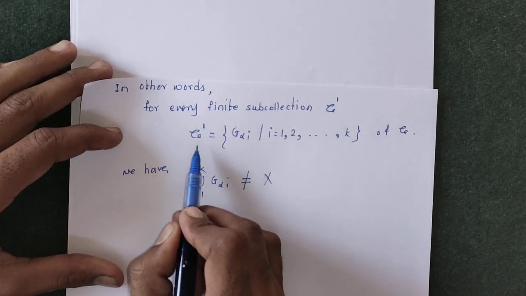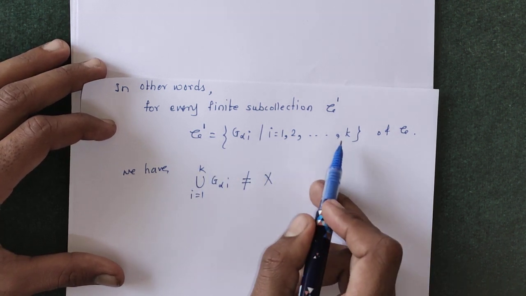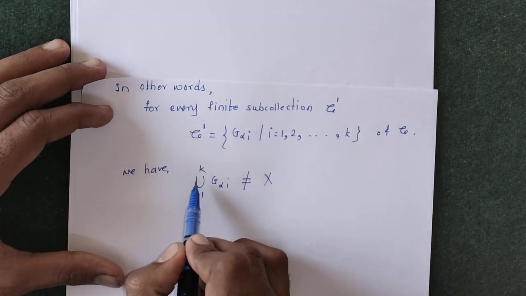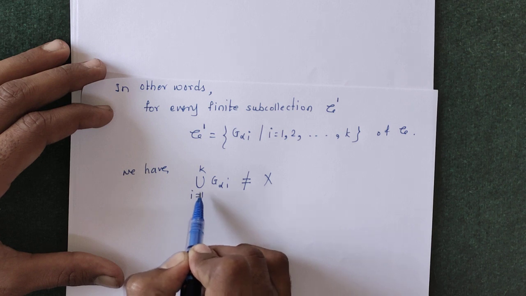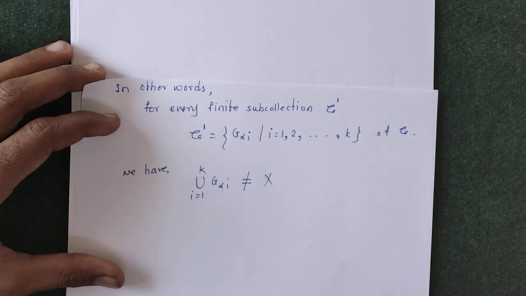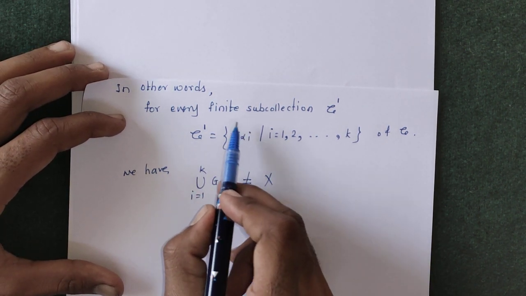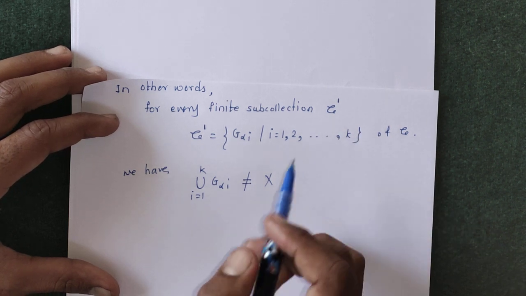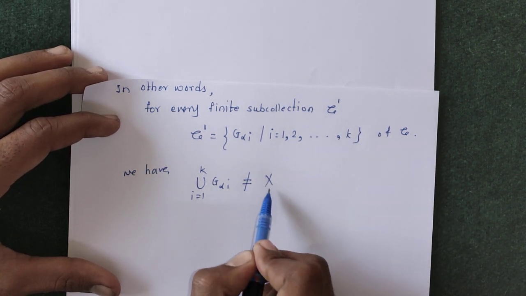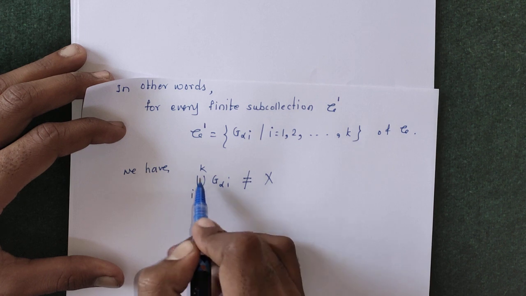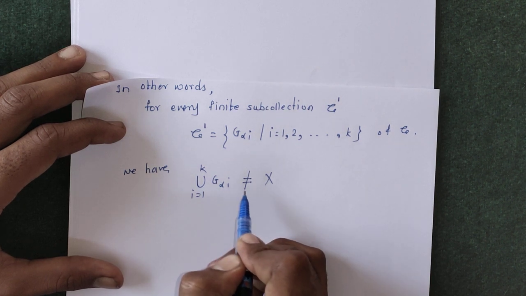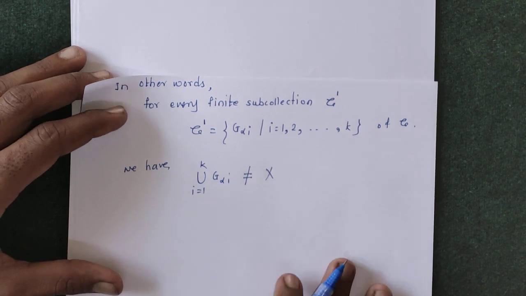So suppose this script C prime is that finite sub collection for which we cannot express x as this union. So we have the union of G alpha i, i running from 1 to k, not equal to x.